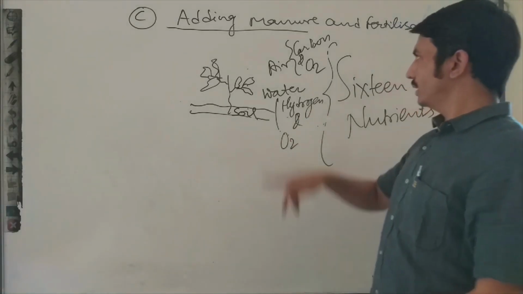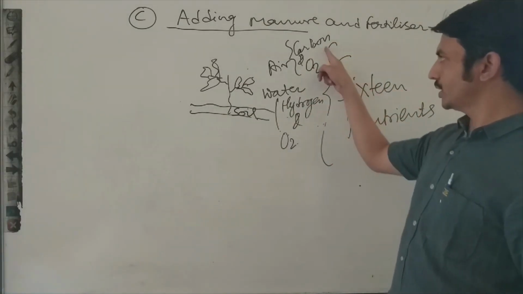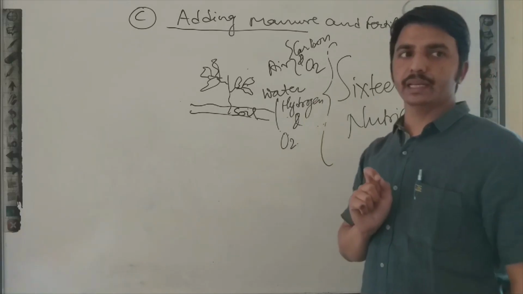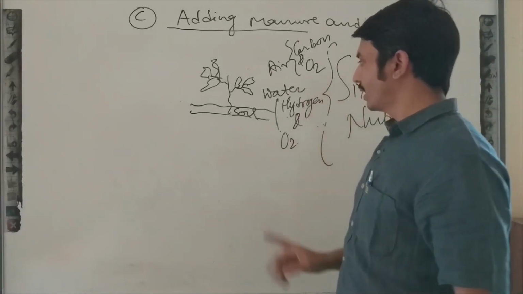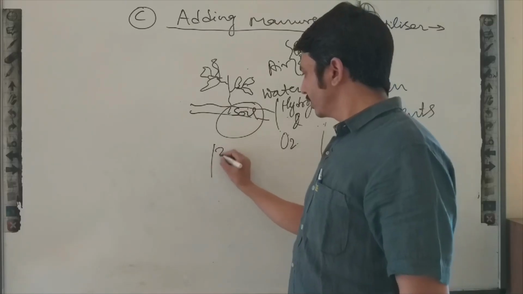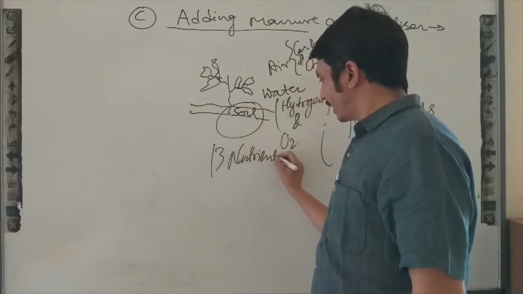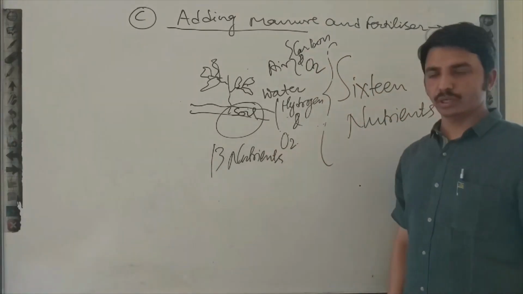So you can see carbon, oxygen, hydrogen and oxygen. So out of 16, 3 nutrients they can get from water and air, and the remaining 13 nutrients they are getting from soil.